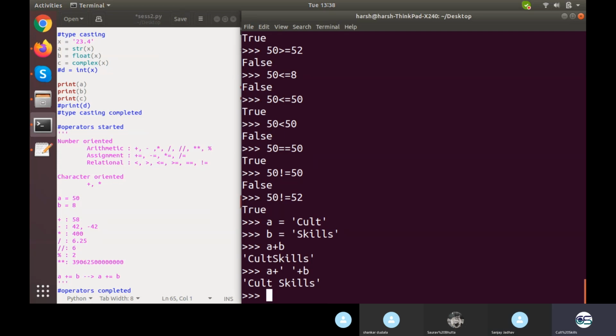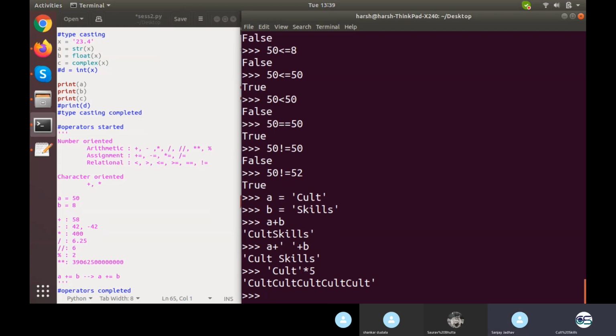Then there is something like multiply. So how would it be executed? We can go for cult in the string part, multiply by 5. So it will give me cult repeated, something like this. Okay, so multiply is a kind of repetition, whereas plus is a kind of appending into the string. I hope all the operators are very clear to you. The things were only basic, not so complex, not rocket science, but still, if there is any kind of doubt, we can talk about it.